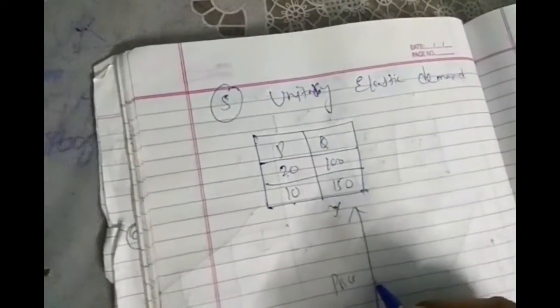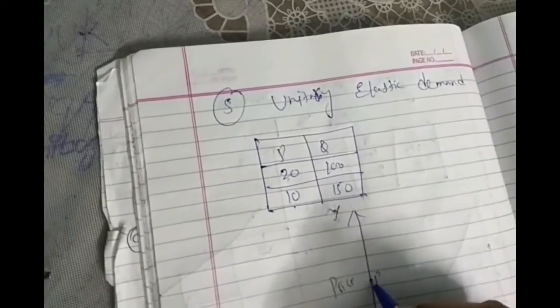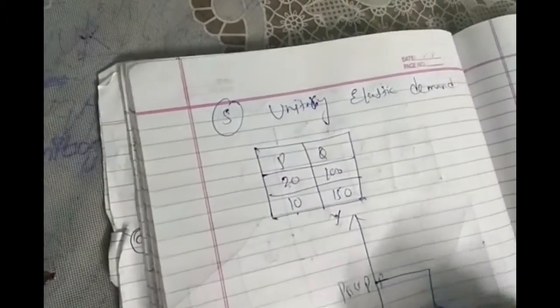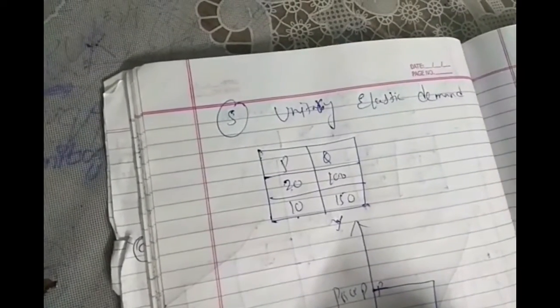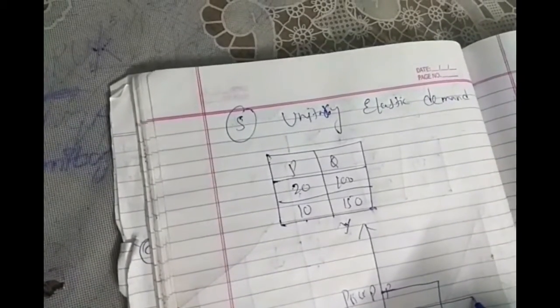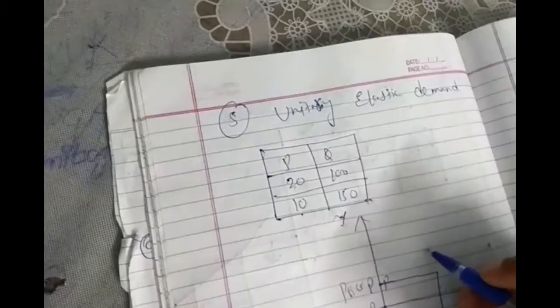In that situation, y-axis price, x-axis output. At this price, the quantity will be this. Price is going to be reduced by 50%. Okay. Quantity is also increased by 50%. It will be drawn and the curve will be a hyperbola.